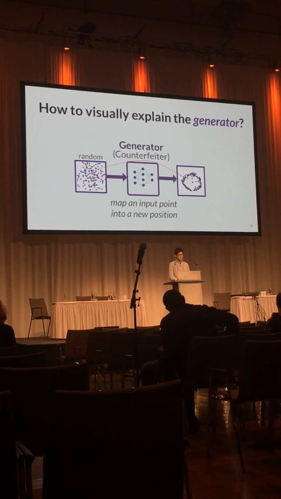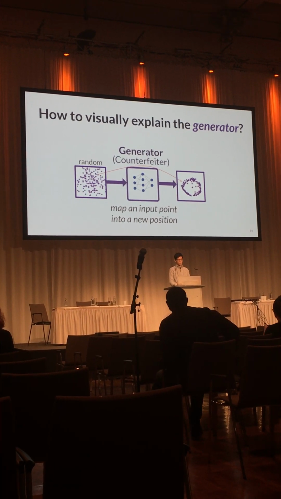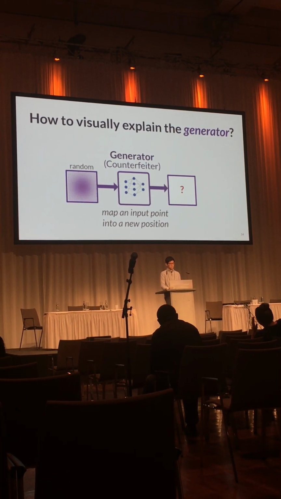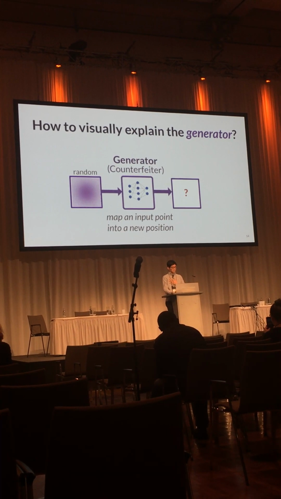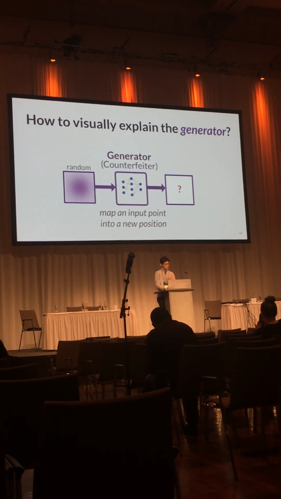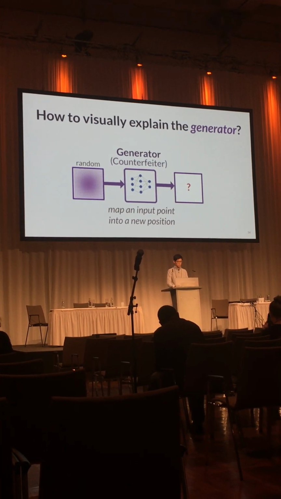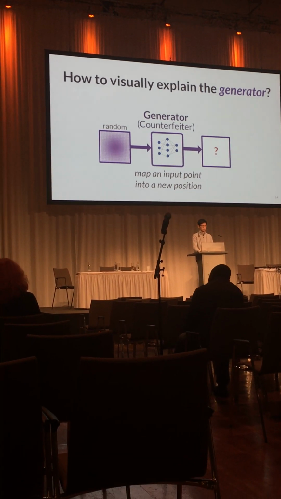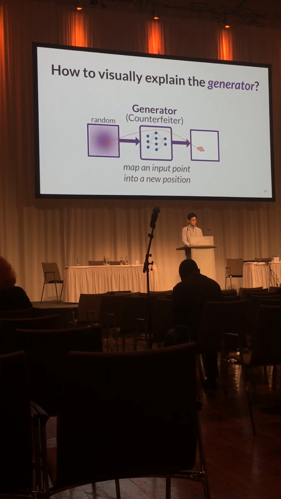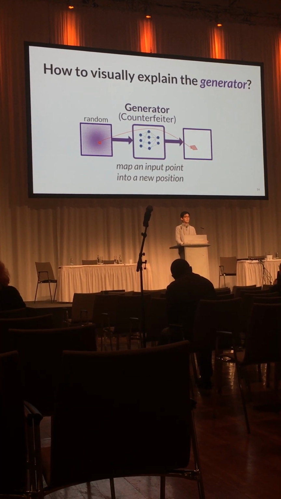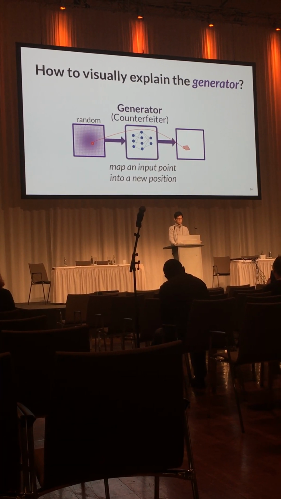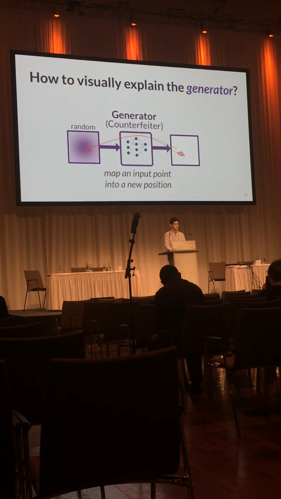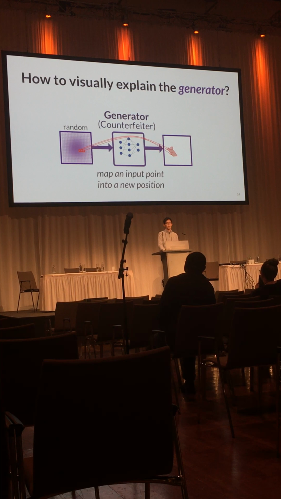So our approach to visualizing this transformation is to represent the distribution of data as a grid, showing density. On the left side, we are now showing the data points as a grid. Here, darker cells represent more samples in a smaller space. Then we can map each cell in the grid into a new position based on the generator's transformation function. And we can repeat this process for all the cells in the grid.